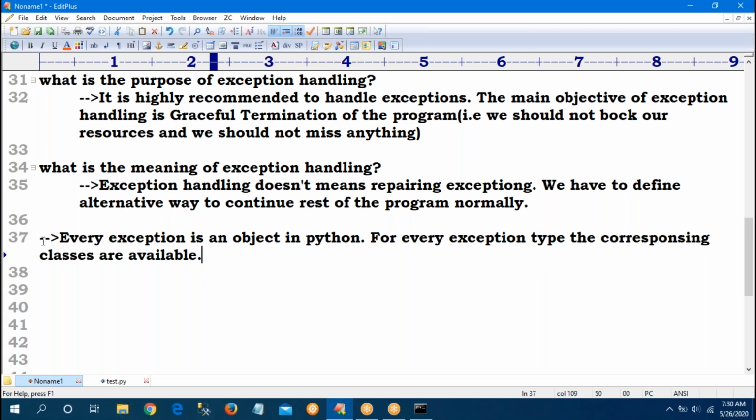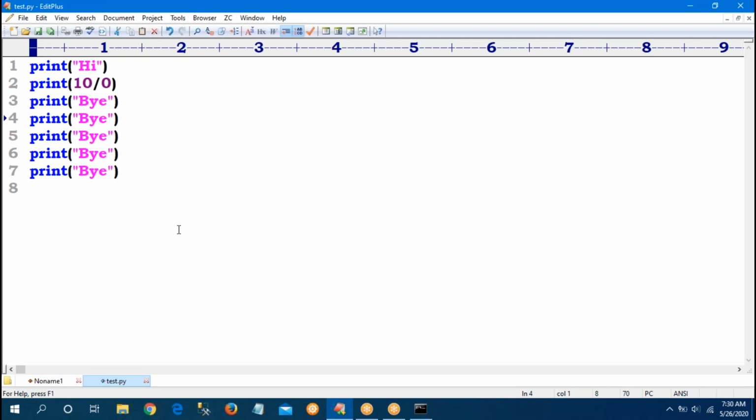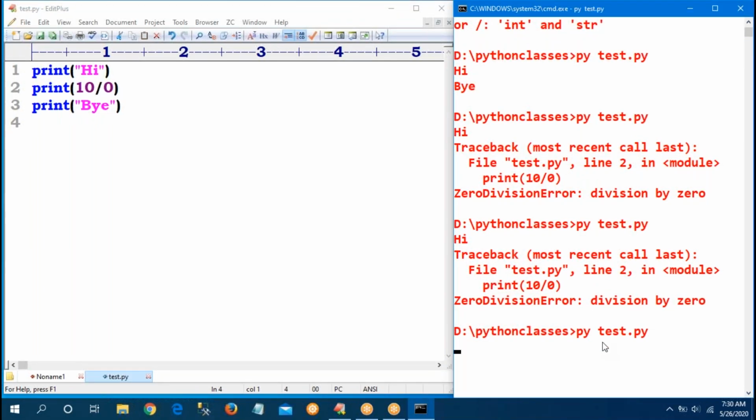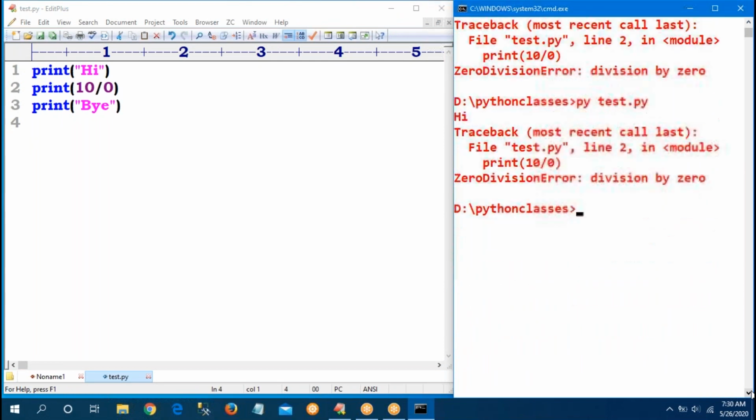If the handling code is available, the program will be executed, then graceful termination will be provided. If the handling code is not available, then PVM will terminate your program. That is called abnormal termination. Best example, just now I gave print hi and bye. Then, sir, a runtime exception came. Zero division error I am getting. So you are blocking some resources. This is called one type of exception.